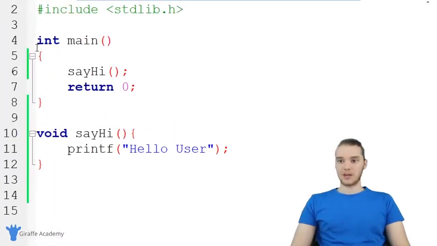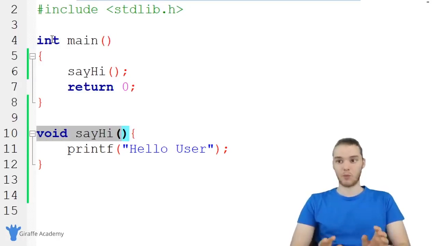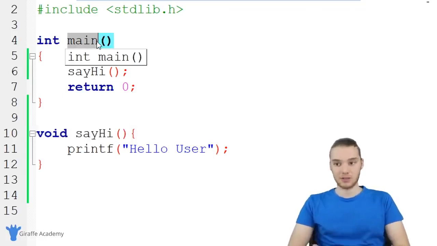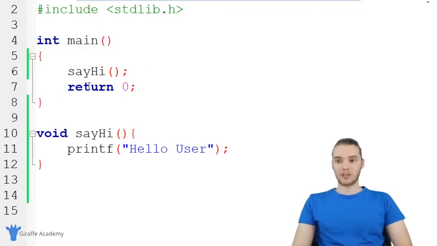So the difference between this main function up here and this say hi function is that this main function is a very special function, right? When we run our program, this main function basically gets called. Then if we want to use other functions, we can call them from inside of this main function. And that's sort of how this is going to work.